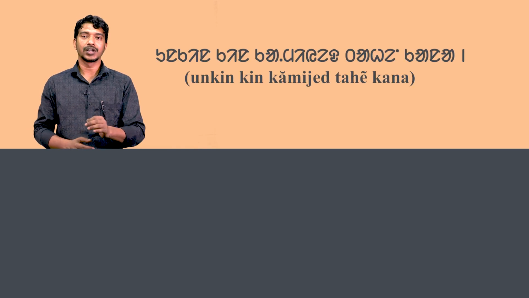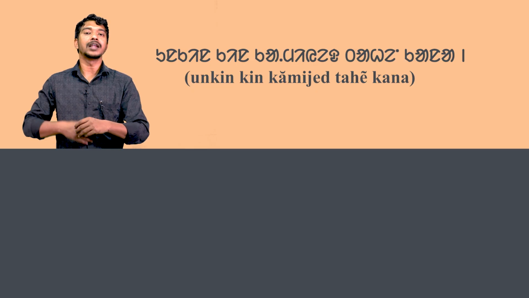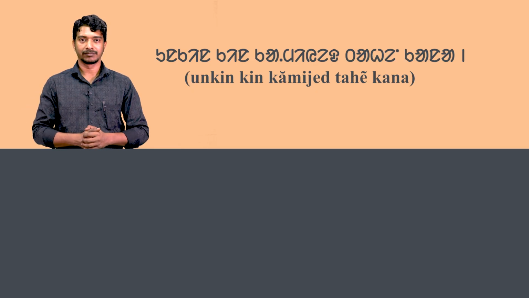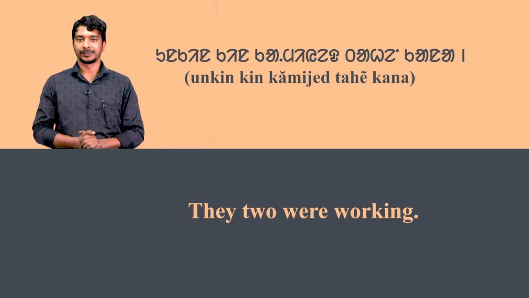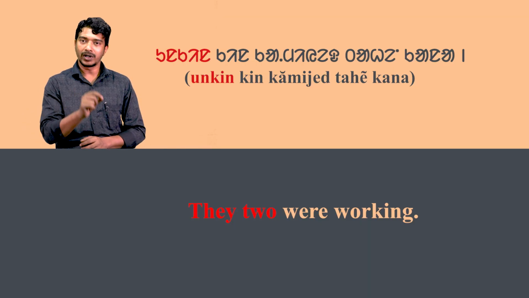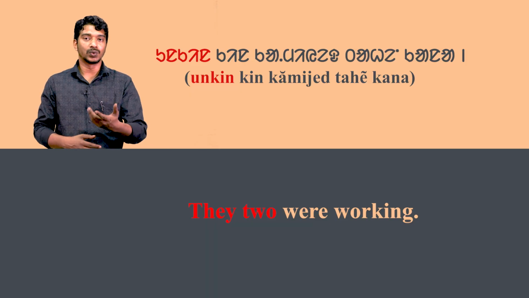Similarly, we may discuss the fourth sentence for our perfection. Now, the sentence is unkin kin kamiye tahe kana means they two were working. Here, unkin means they two.